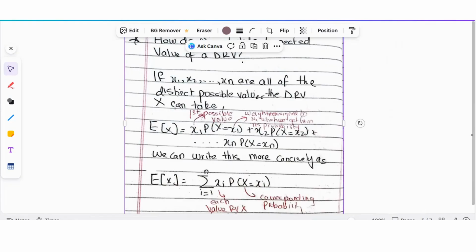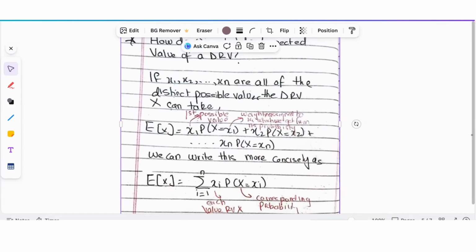probability, and so on. And now we can write this more concisely using summation notation, where xi here represents each value the random variable x will take. Right? And probability x is equal to xi, that's the corresponding probability. So this means that when i is equal to 1, so this is x1, probability x is x1, then plus when i is 2, x2, probability x is x2. So we're writing this more concisely using summation notation.